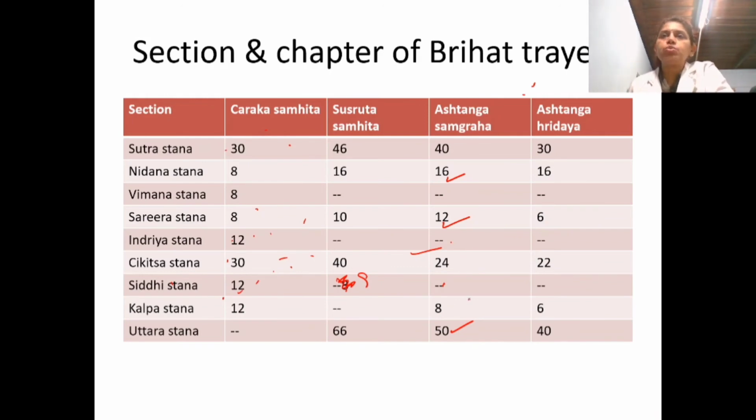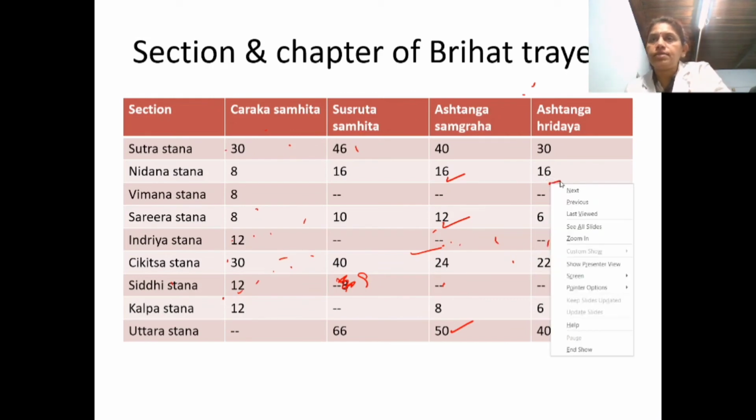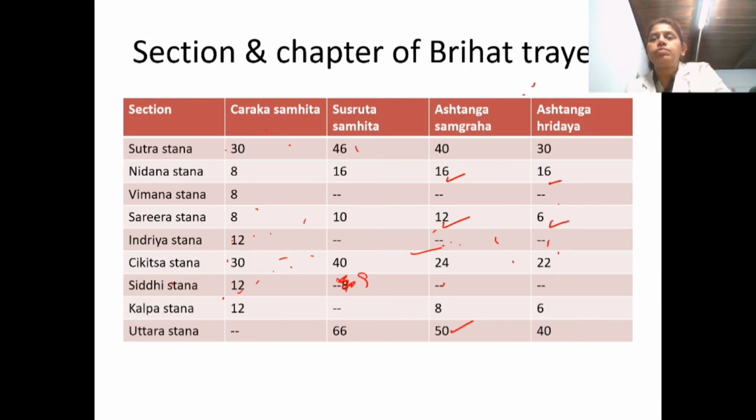Then coming to Ashtanga Hridaya. This Ashtanga Sangraha's concise form is Ashtanga Hridaya. So it is concised, the Sutrasthana to 30 chapters. Then Nidana with 16 chapters. Sharirasthana again comes down to 6 chapters. Then Chikitsasthana 22 chapters, Kalpasthana 6 chapters, Uttarasthana 40 chapters.